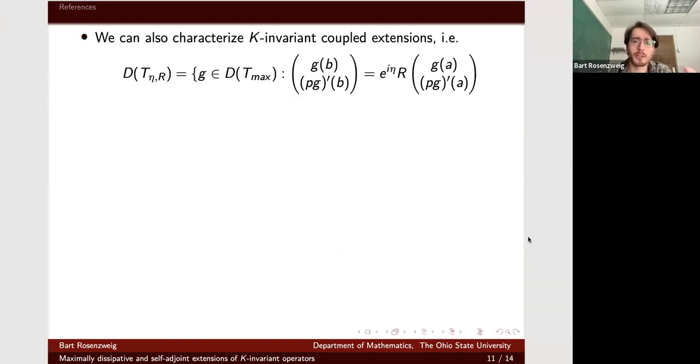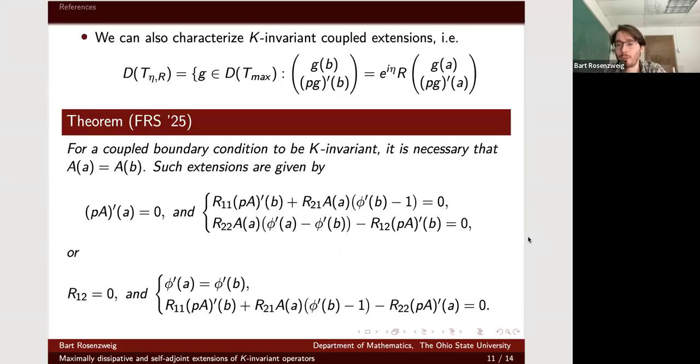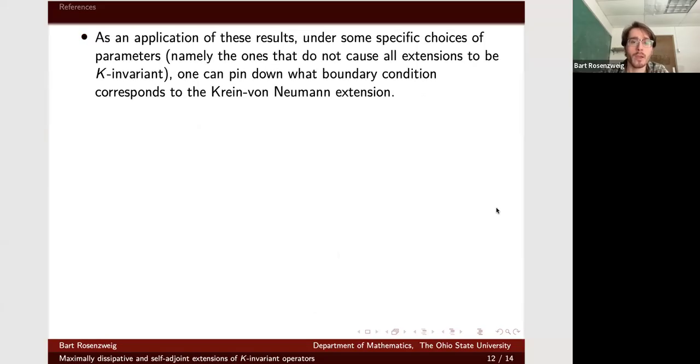And okay, just to flash all these horrible formulas, there are also coupled extensions, and we have a corresponding theorem for those as well: a parameterization of the coupled boundary conditions that preserve this k invariance. Again, it's a calculation.